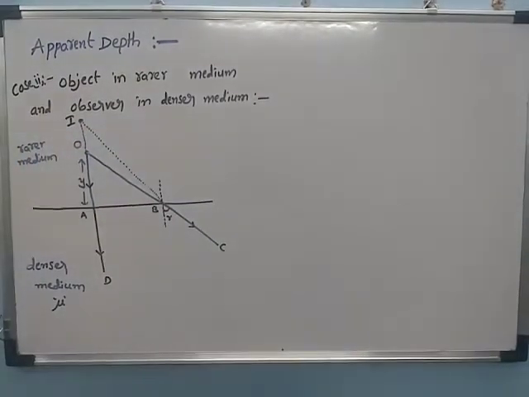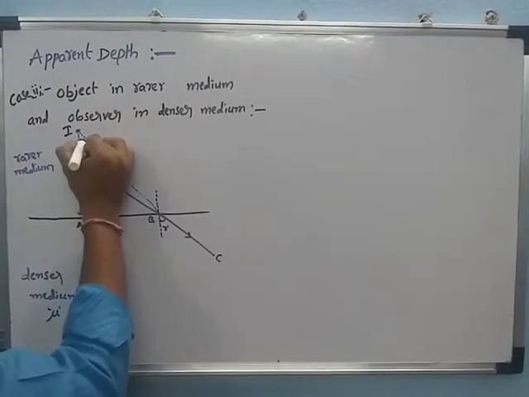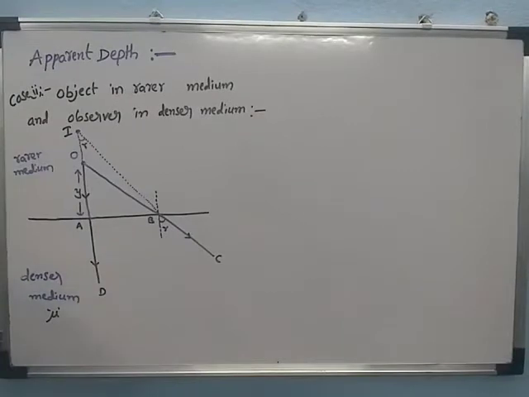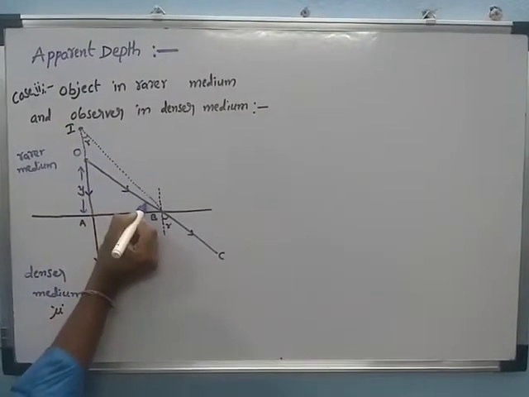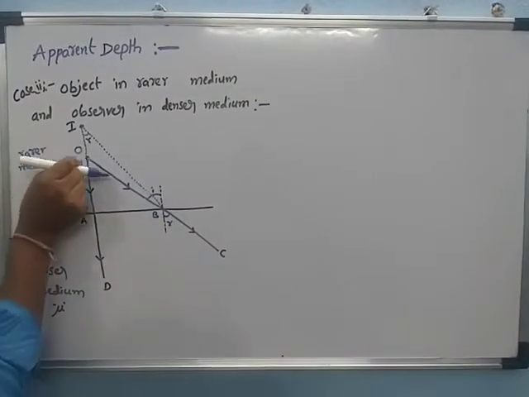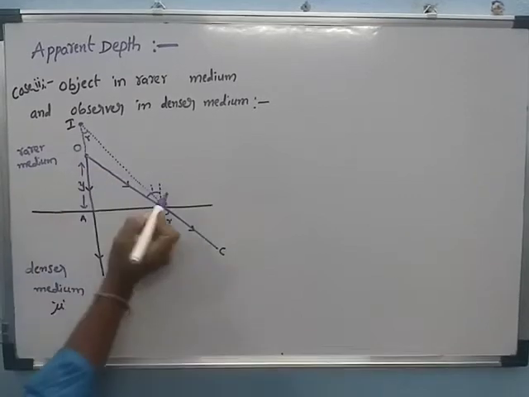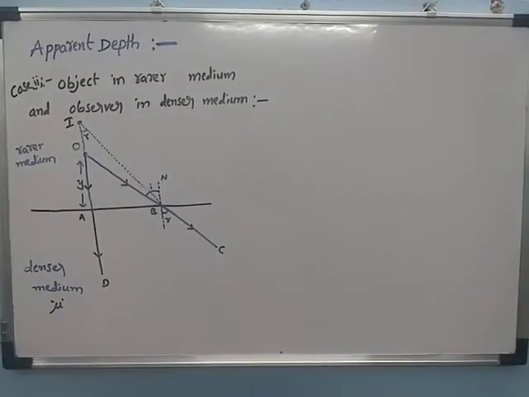This angle is called the angle of refraction, and this angle is called the angle of incidence, because the incident ray makes this angle with the normal.